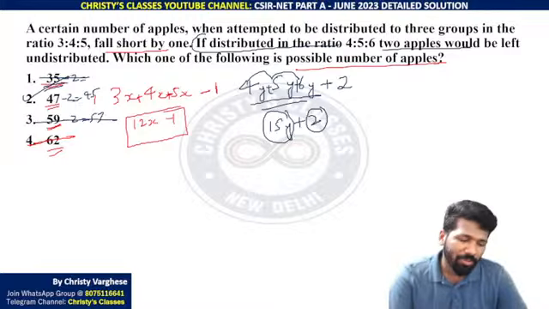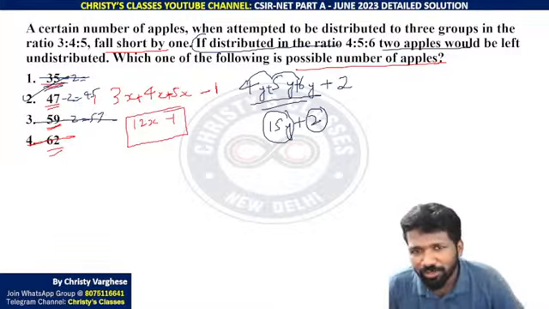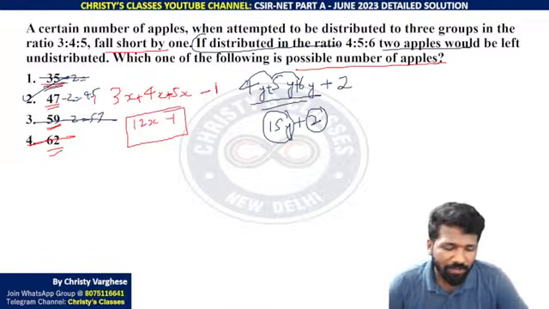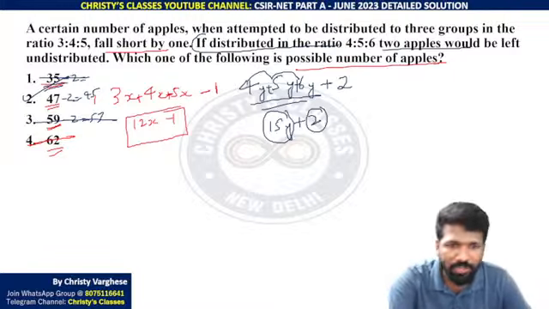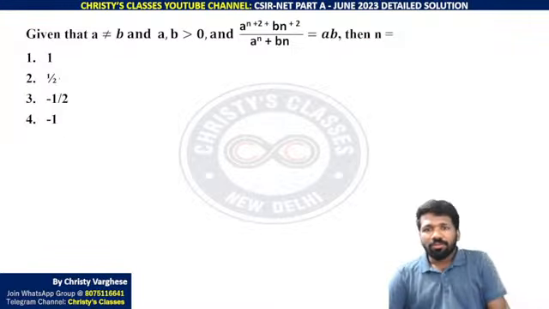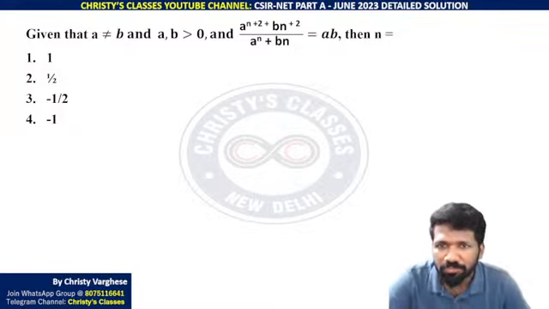So only option satisfying is second option. This is the easiest way to do this question. Don't solve it. Options are purposefully given this way so that you can use elimination by selected statements. Next question. All of you try. This n should be on the top, I guess. Try this.